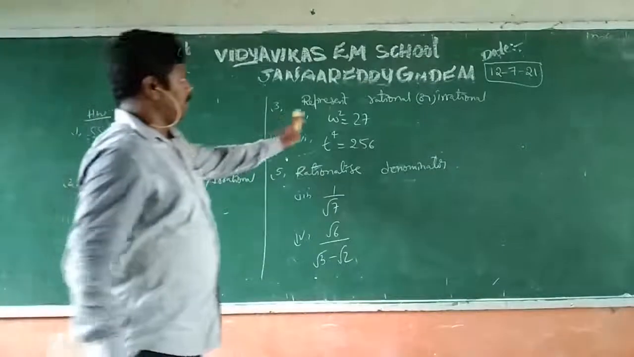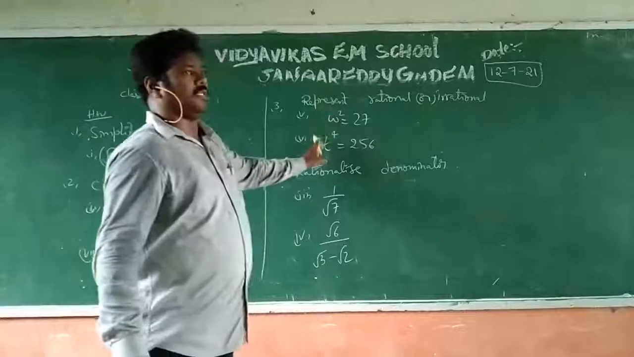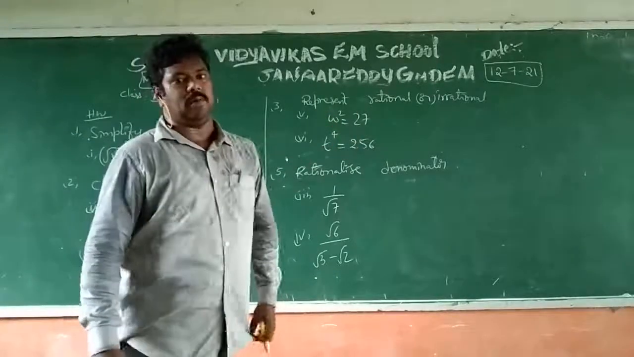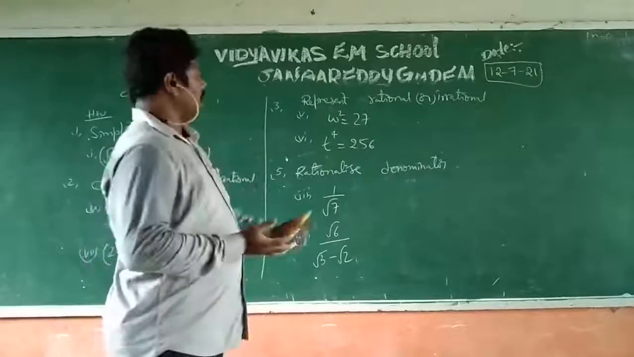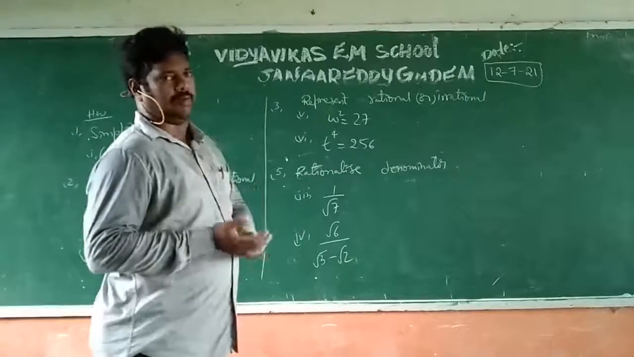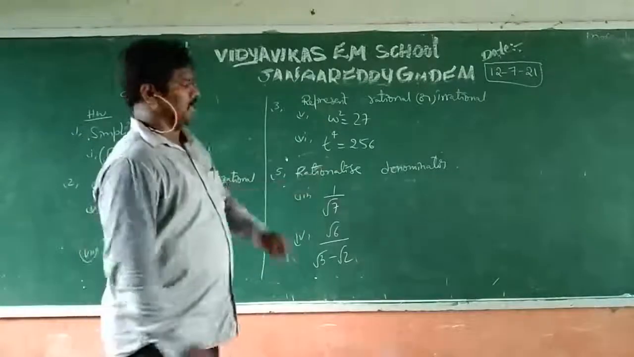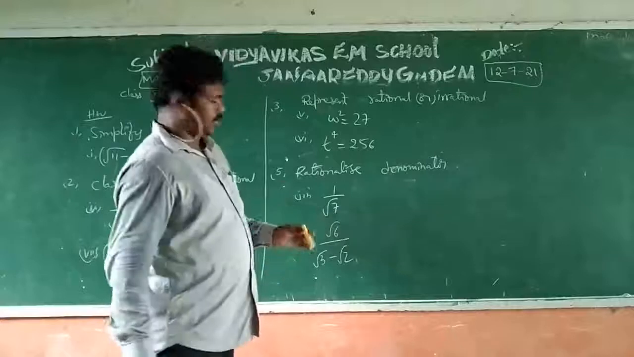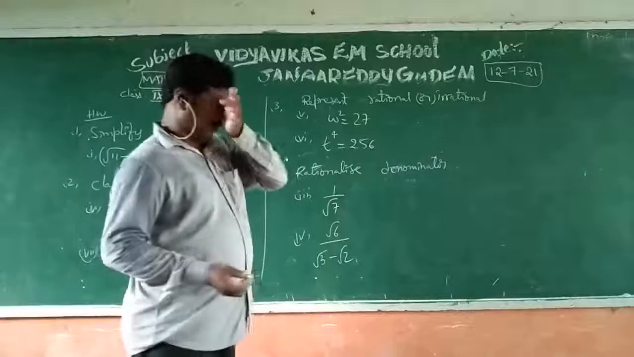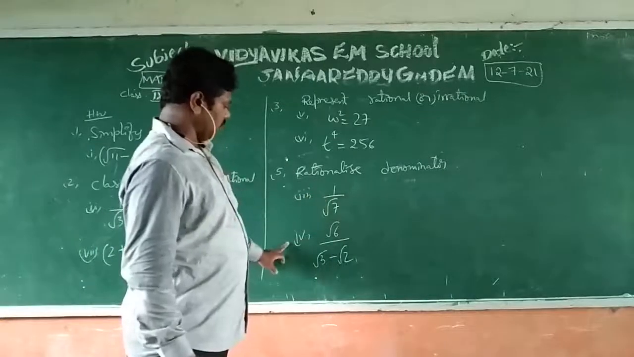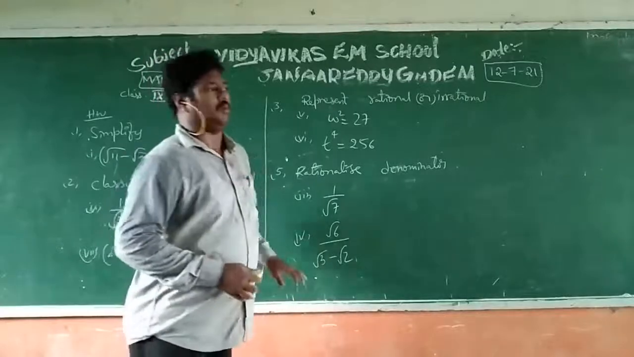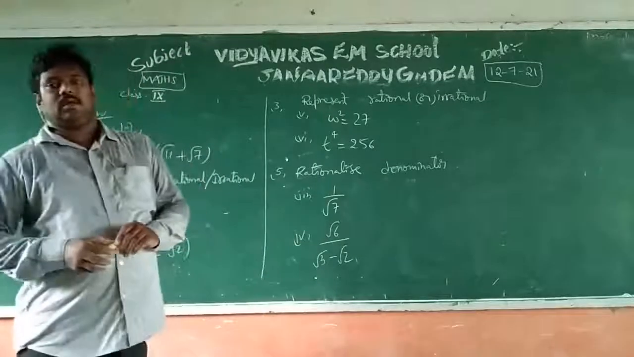Next, third one, represent the rational number: they say the square is a rational number, whatever the w value is, is w rational or irrational? And here t power 4, what is the value of t? Is t rational or irrational? Next, rationalize the denominator. Next, 1 by root 7 is the denominator you should try to rationalize. And the fourth one is root 6 by root 3 minus root 2, and the denominator should also be converted to a rational number.